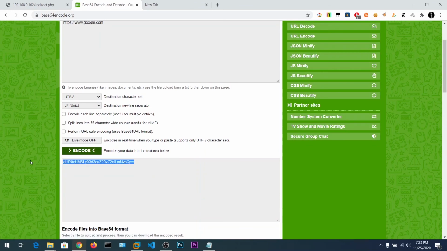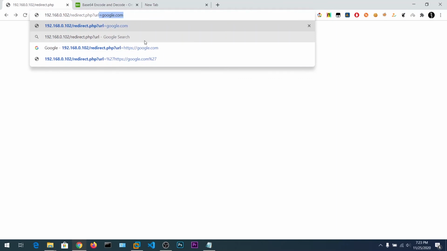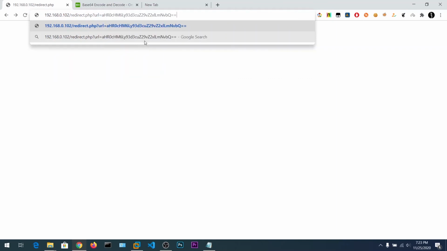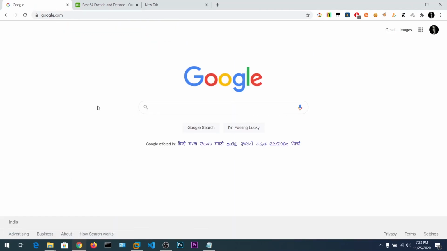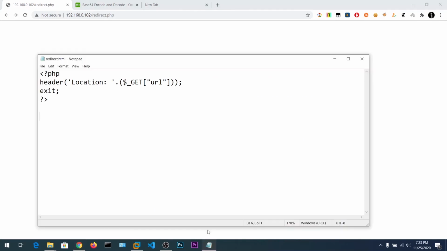So this is the base64 encoded format of our google.com. Let's copy this and refresh this page to make sure that our recent PHP code has been included. And now let's say URL equals, let's paste this one. So this will be decoded into google.com, then it will be appended to location and it will redirect. Now as you guys can see, we have successfully redirected to google.com. So this is the basic way of open redirection.